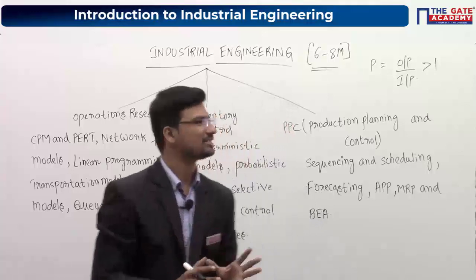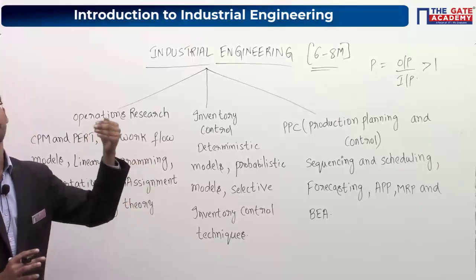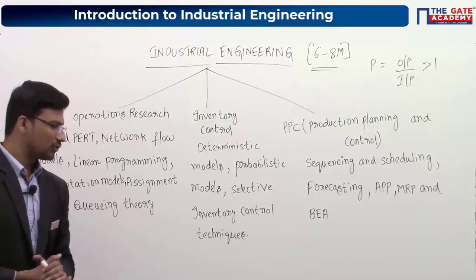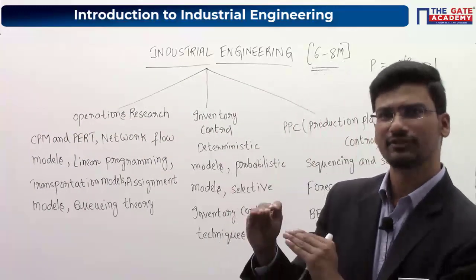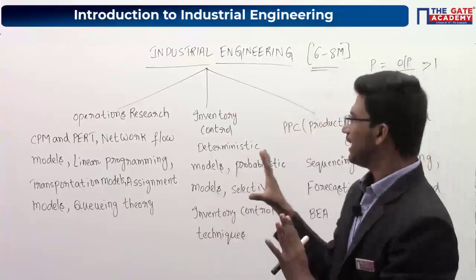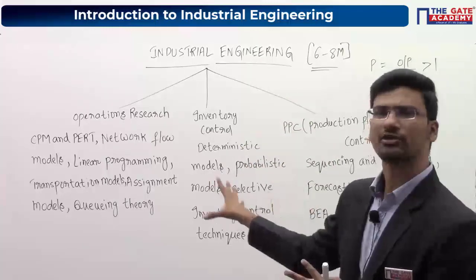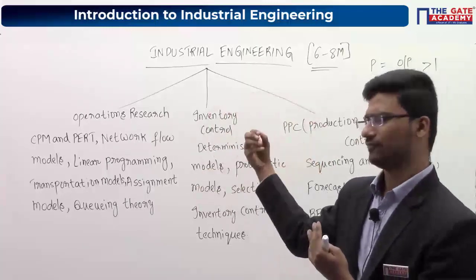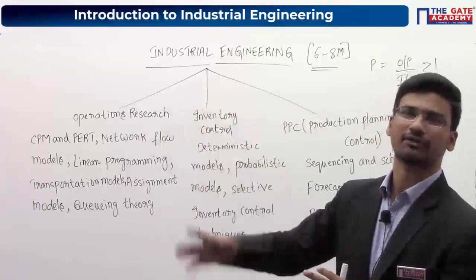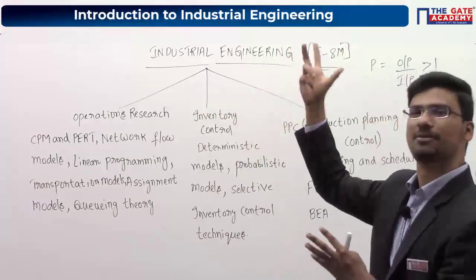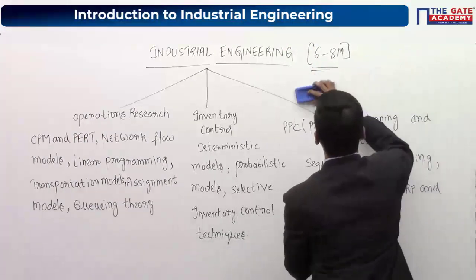All these things will be taken care of by these mathematical tools and techniques. We will use them to increase the productivity of an industry. So have you understood the aim of this particular subject? Any doubt in what we have discussed till now? I just discussed the aim of this subject. All these topics are mathematical tools and techniques which are used to increase the productivity. Our main aim in this industrial engineering subject is to increase the productivity, and to do that, use these mathematical tools. Fine.